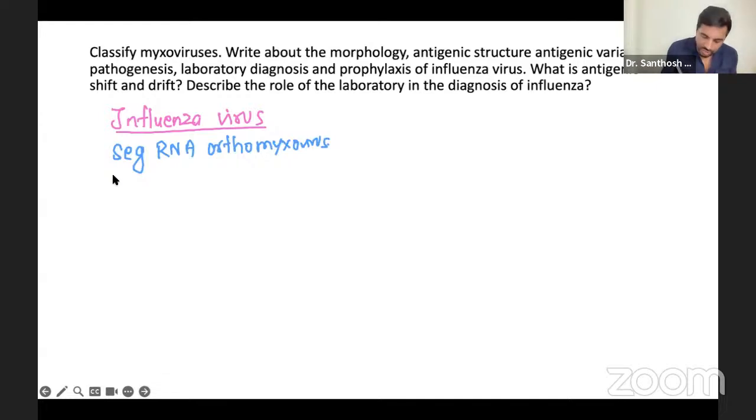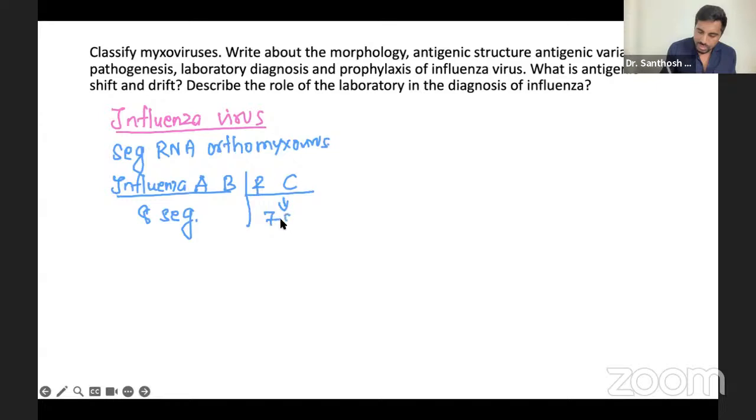We have influenza A, B, and C as the popular ones, D also, but these are more popular. A and B usually have 8 segments, whereas C has only 7 segments. Just to remember: 8 segments, 7 segments. Now, when you draw the picture of this, it's very simple.